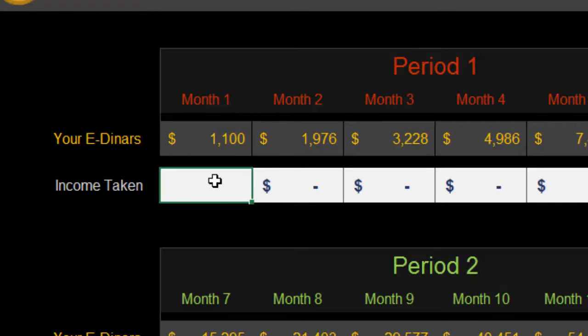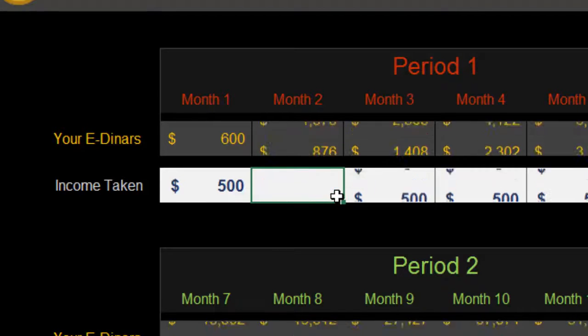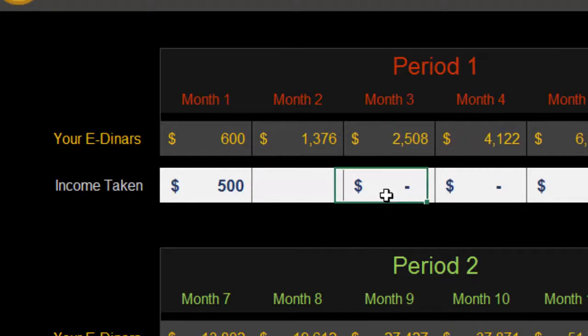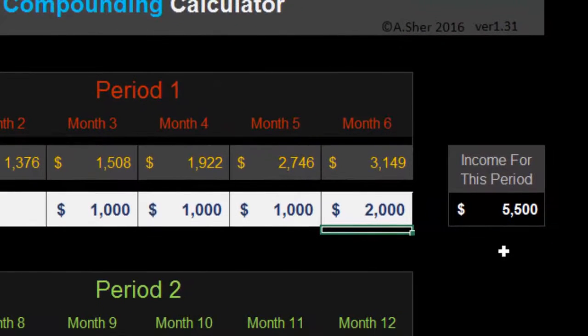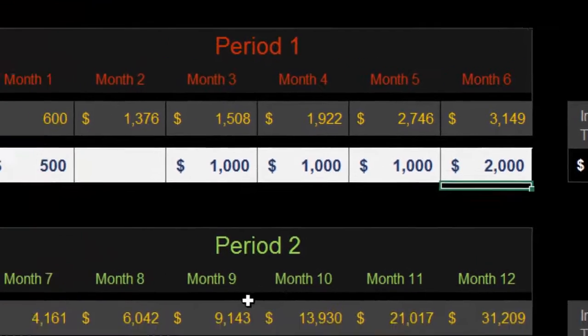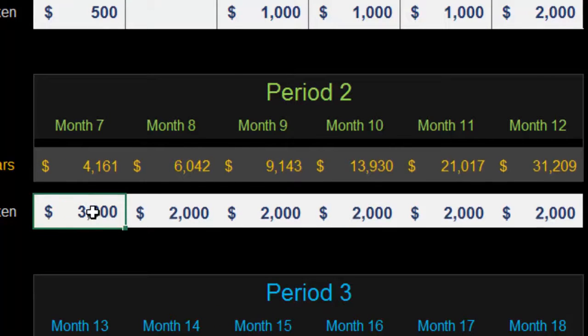So if you decide you want to take something out, you can fill these boxes underneath. So let's start with this one. Month 1, you take out your 500 that you first put in. Now it will automatically fill in the following boxes, but you can choose what you want to put in the other boxes. So let's say you don't take anything out in month 2 because you got your initial investment back. You're quite happy. But in month 3, you decide to take out 1,000, and then let's say month 6, you take out 2,000. And as you can see at the end of this period, it shows you what you've taken out for that period. Month 7, you take out 3,000.